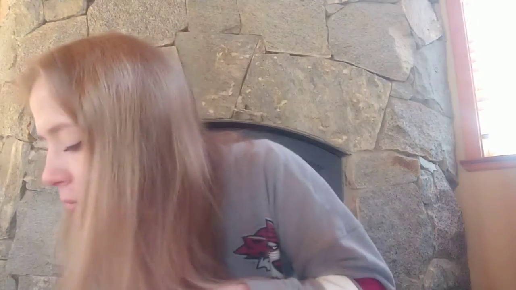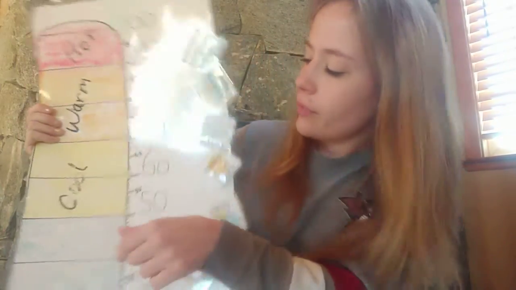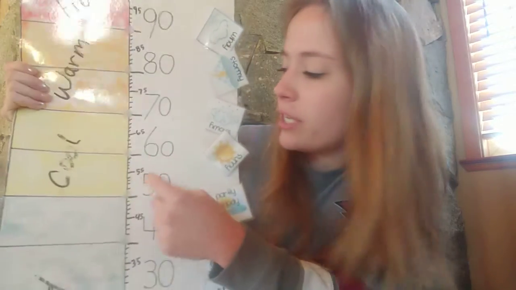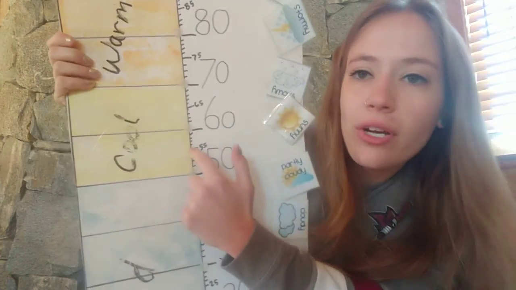Okay, so now that we have gone over our highest temperature of the day, let's check out where our lowest temperature is. So our lowest temperature is going to be 55 degrees. So let's see where that falls on our scale. And 55 should be easy to find because it's already marked for us. So 55, and we are in the cool temperature range. So it will most likely be cooler tonight.